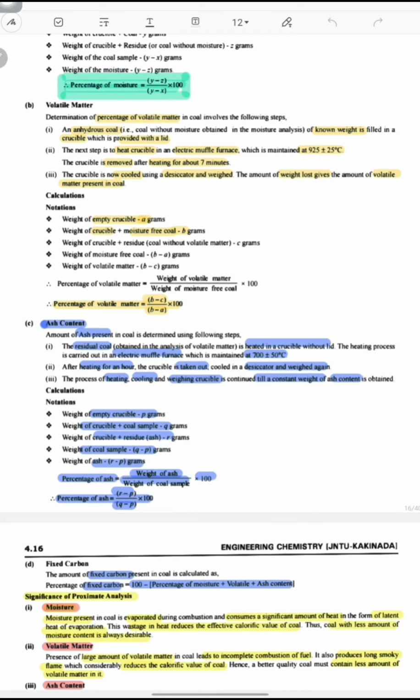The calculation. Weight of empty crucible equal P grams. Weight of crucible plus coal sample equal to Q grams, weight of crucible plus residue is equal to R grams. Weight of coal sample is equal to Q minus P grams, weight of ash equal to R minus P grams. The percentage of ash equal to weight of ash divided by weight of coal into 100. That is, the percentage of ash equal to (R minus P) by (Q minus P) into 100.